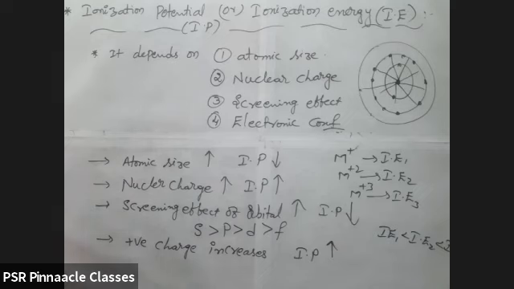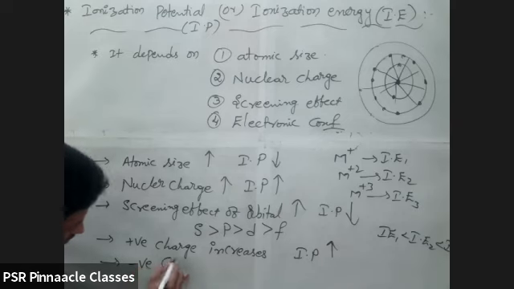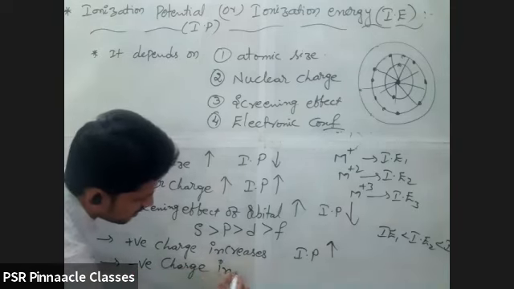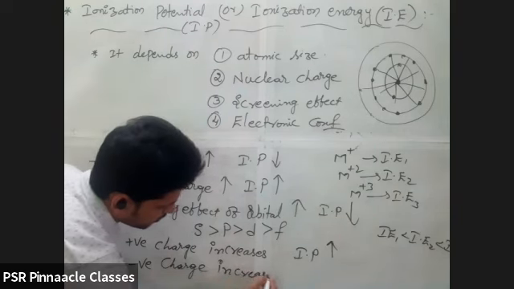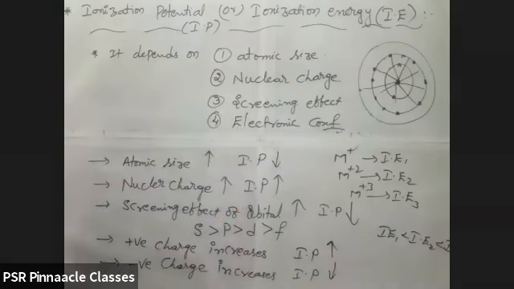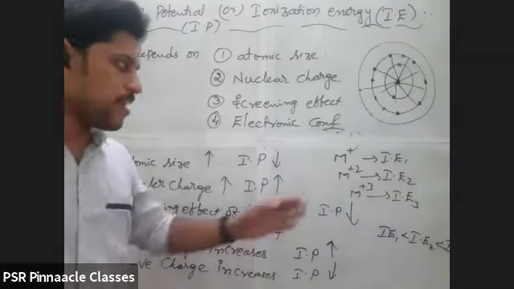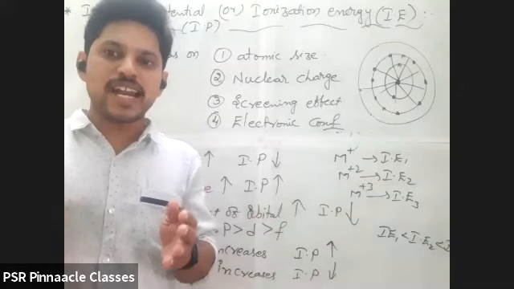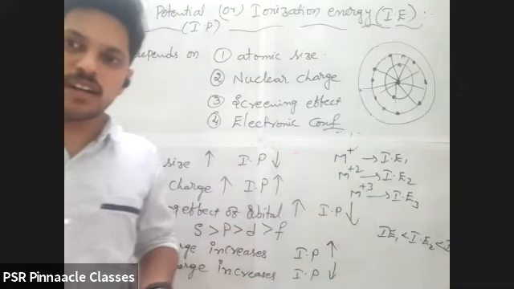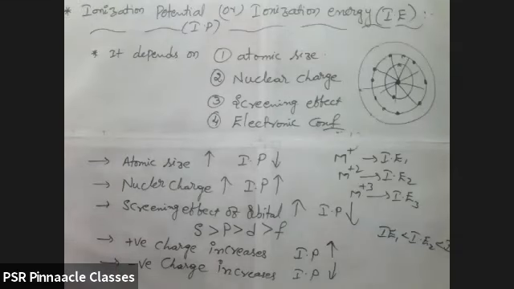Right. Next one. If negative charge is increasing, then it will decrease, very good. Opposite only. IP values will decrease. Negative charge means automatically what will happen? You are adding an electron, then size will increase. As atomic size increases, IP decreases.